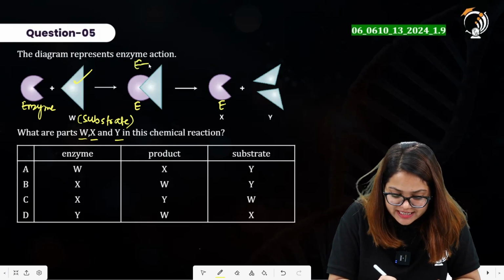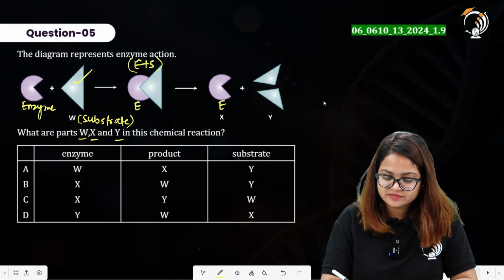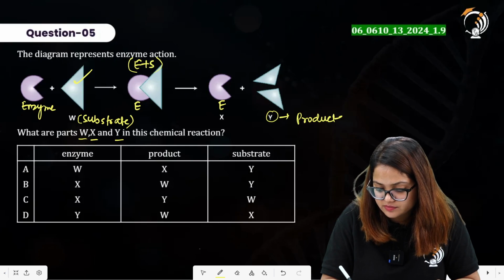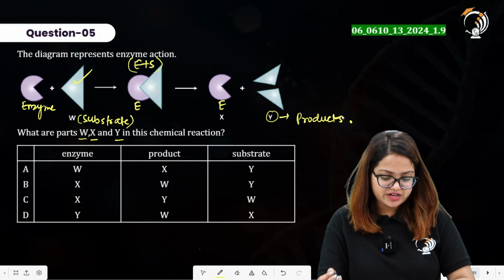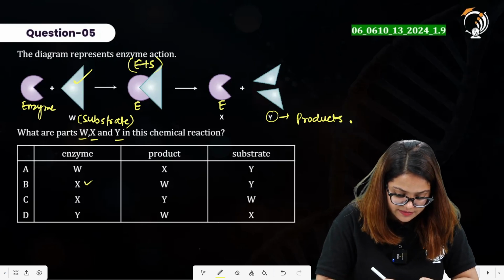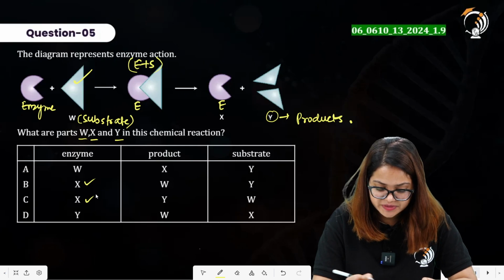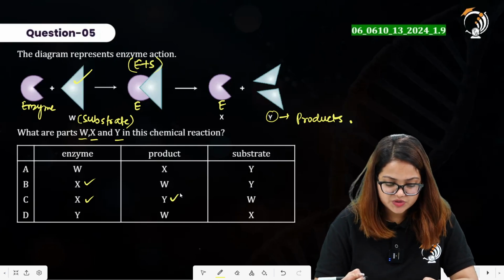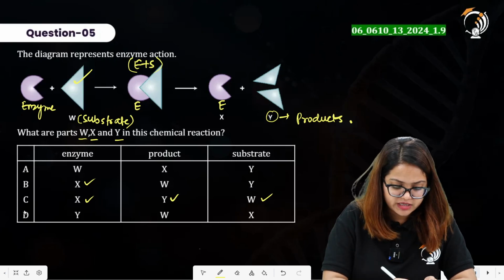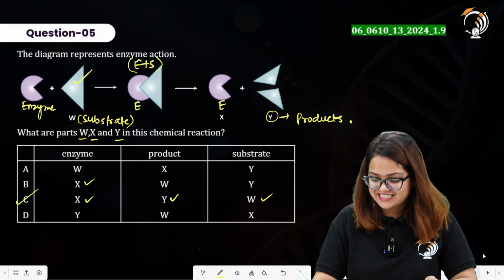Here it is showing the enzyme substrate complex and Y are the products. The substrate is converted into the products. Enzyme is represented by X, product is represented by Y, and substrate is represented by W. Here we have option C as our right answer.